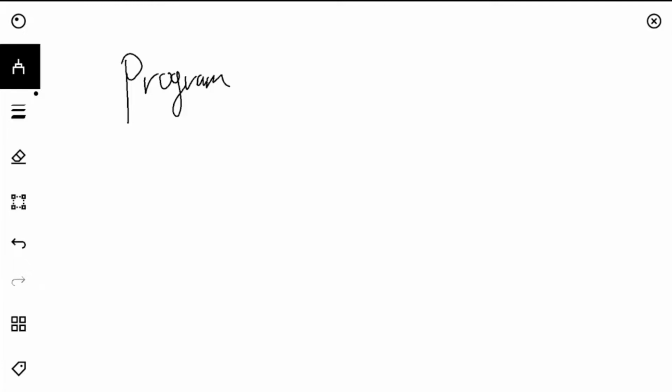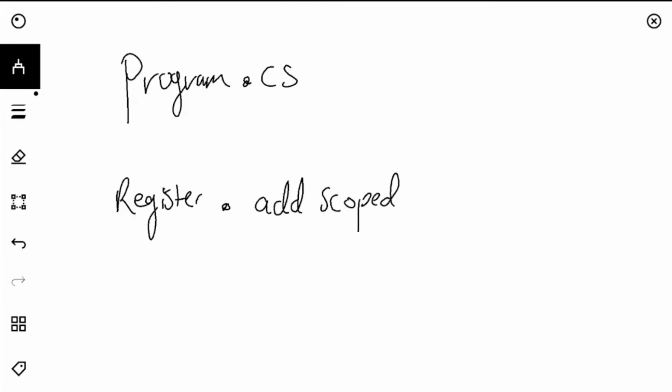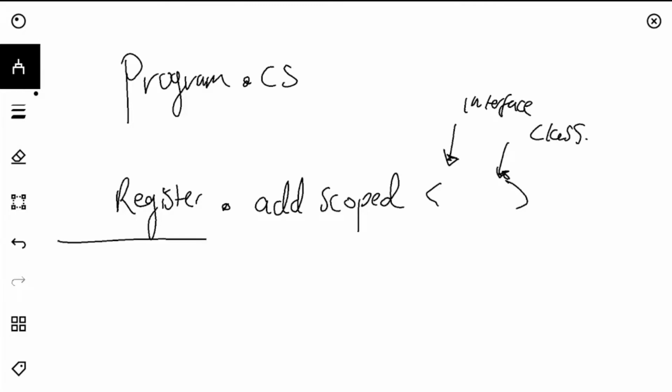So the program.cs has something called register, and then we have AddScoped, because scoped was the one we actually wanted to use, where we put the interface here and we put the class in here. That's the instance. But how can you think about it? Well, just think about it this way.